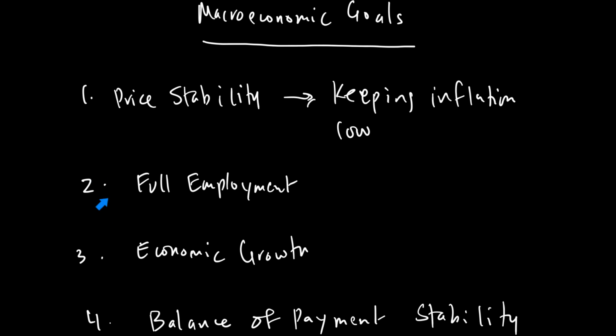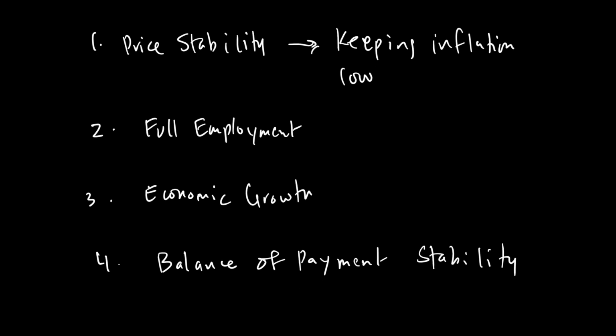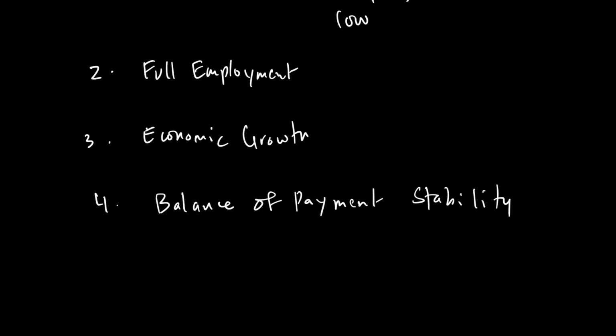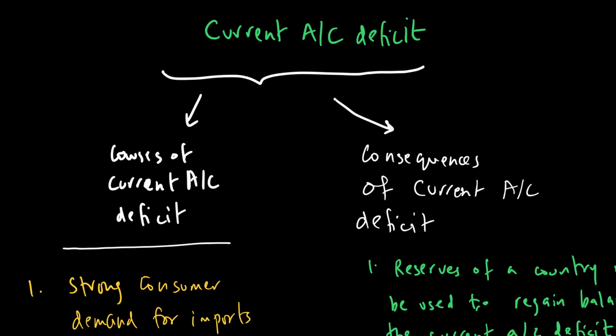Now, 2 and 3 are topics that we will discuss in detail in A2 economics, but price stability and balance of payment stability are the two topics that we have to discuss in AS. So this video will talk about the current account deficit, which is basically the balance of payment stability. When we look at current account deficits, we need to discuss two things. One is the causes of current account deficit, and the second one is the consequences of current account deficit. So let's start with the causes of current account deficit.